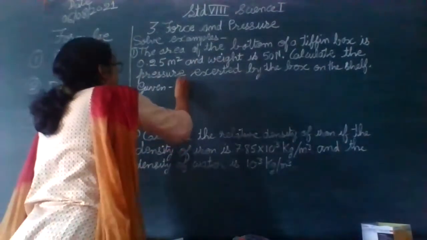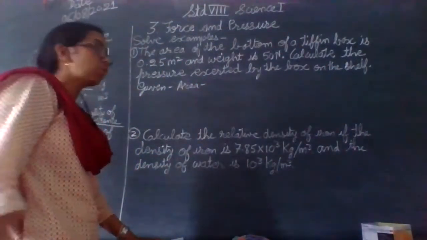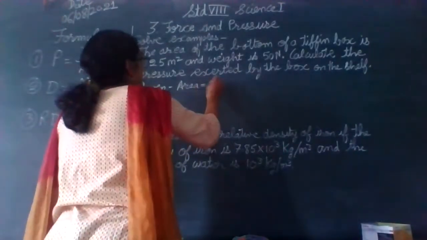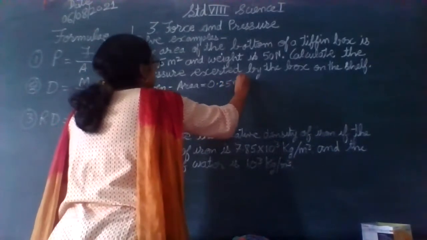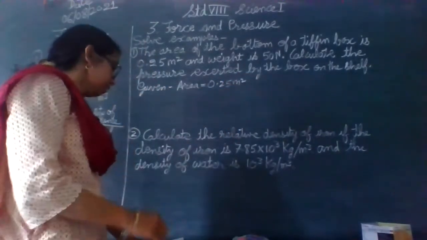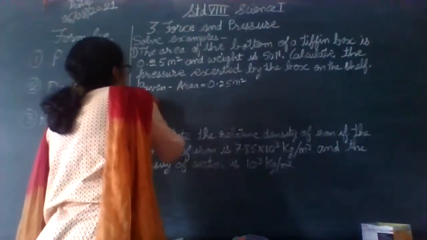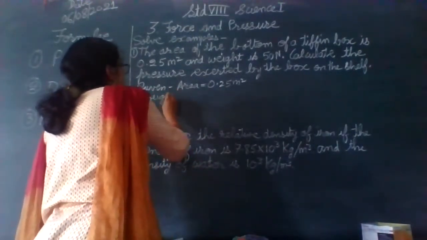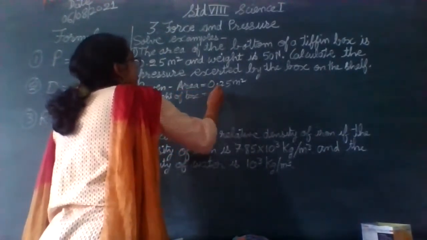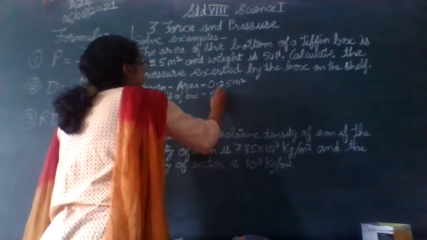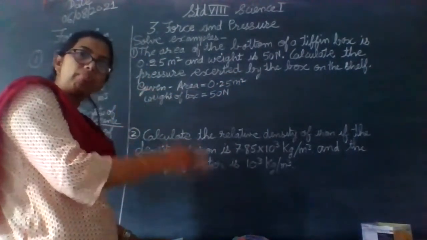The area of the bottom side of the tiffin box is given, that is 0.25 meter square. Okay. Next thing that is given is the weight of the box. Weight of the box is given to be 50 Newton. You can see from the word problem.